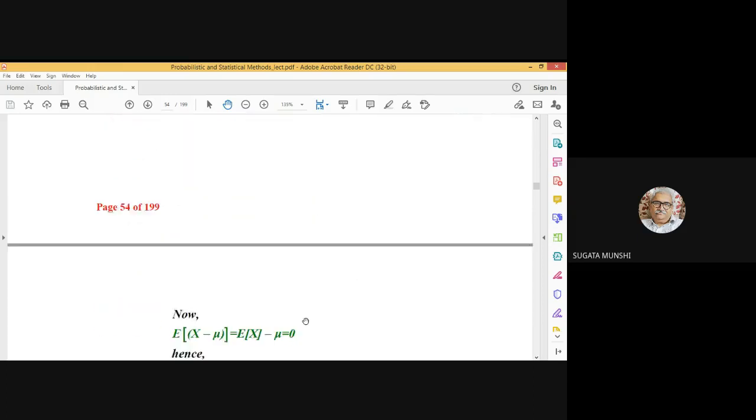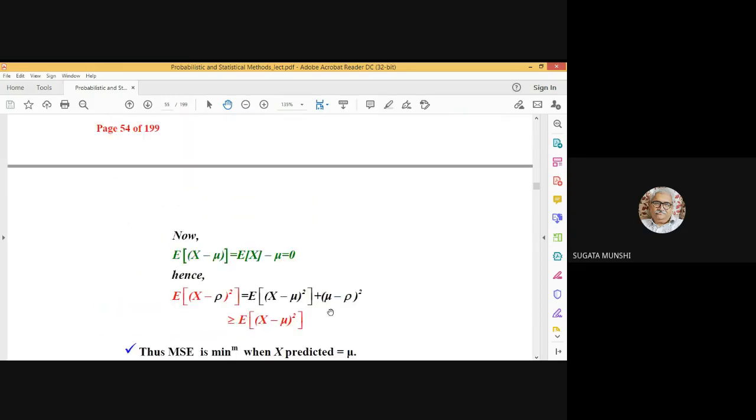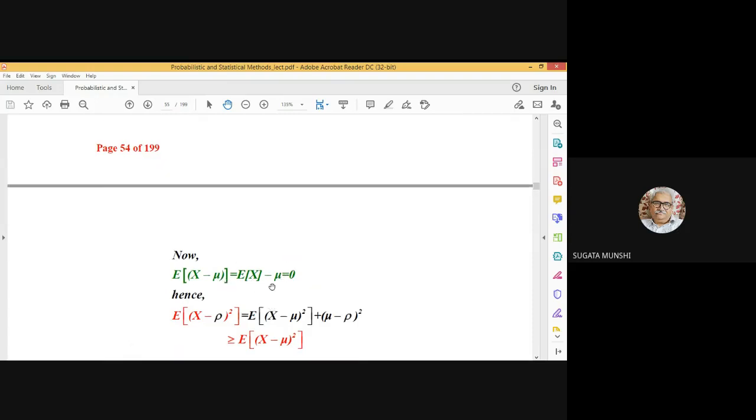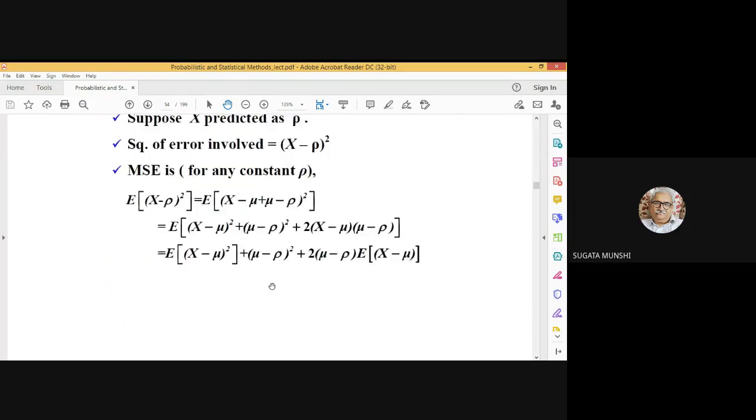All right. Now, this expectation of X minus mu, you know that will be expectation of X minus expectation of mu. Mu being a constant, expectation of mu will be mu itself. So this is 0. That I have already pointed out.